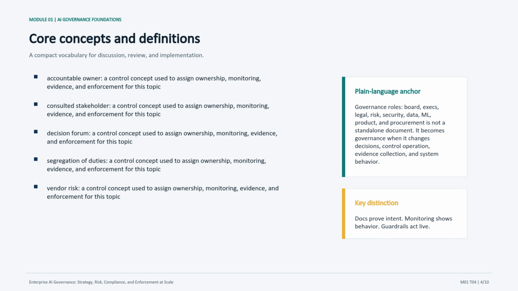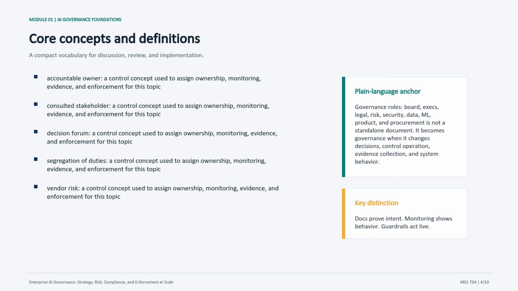The plain language anchor is the most important message on this slide. Governance roles: board, execs, legal, risk, security, data, ML, product, and procurement becomes governance only when it changes decisions, control operation, evidence collection, or system behavior. I also want to emphasize the distinction in the lower callout: documents prove intent, monitoring shows behavior, and guardrails act live. Those three layers work together, but they are not interchangeable.